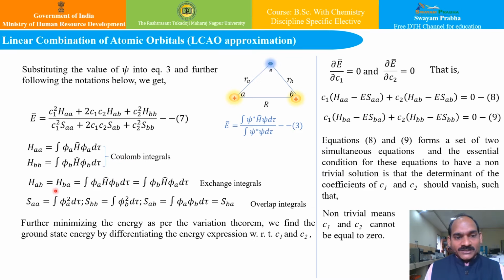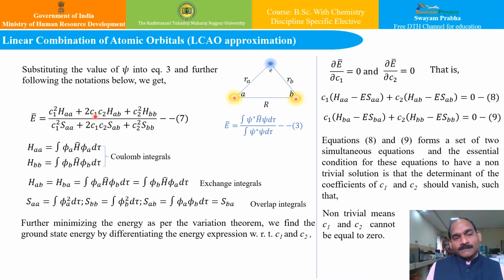Similarly, HAB is equal to HBA, since they are Hermitian operators. So it is the integral of phi a H cap phi b d tau, or it can also be written as the integral of phi b H cap phi a d tau. Similarly, SAA can be written in this shape, and if we substitute these integrals, equation number 7 gives the weighted average form of the energy.